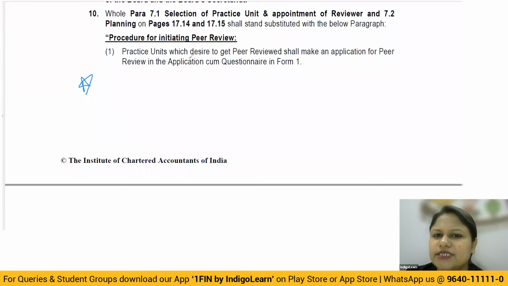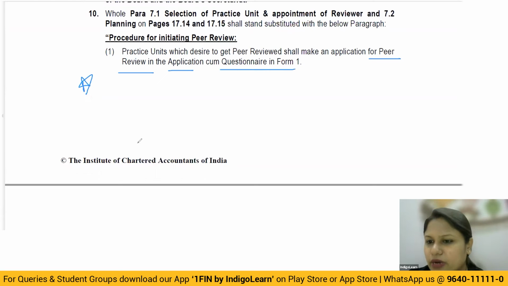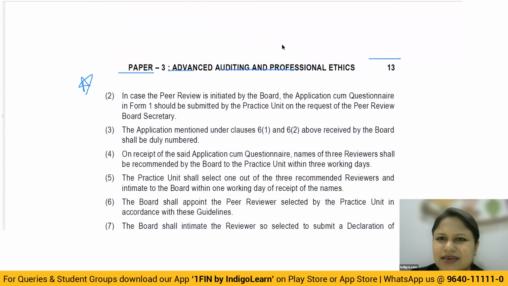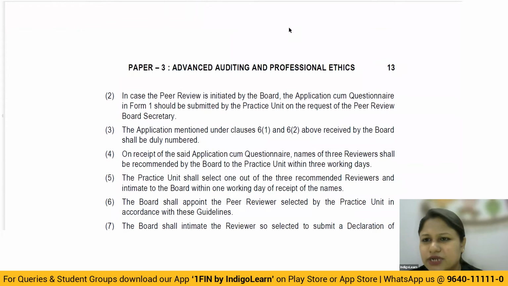A practice unit which desires to get peer reviewed shall make an application for peer review. The application cum questionnaire is in form number 1, which has detailed questions regarding what services you render, how many partners you have. All the details will be there in that, so those you have to fill up.